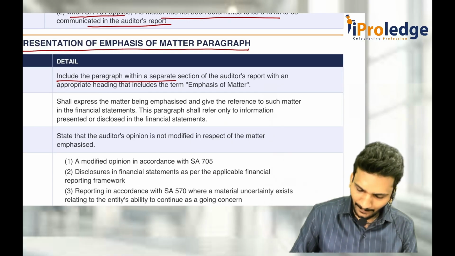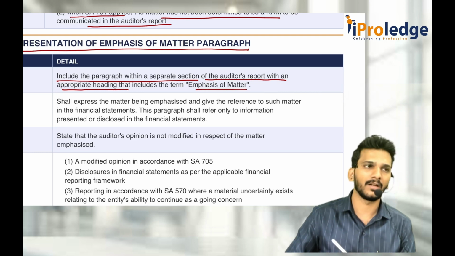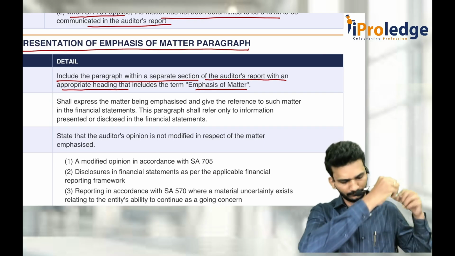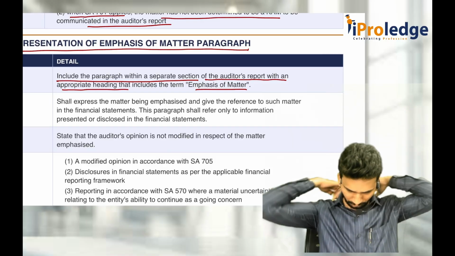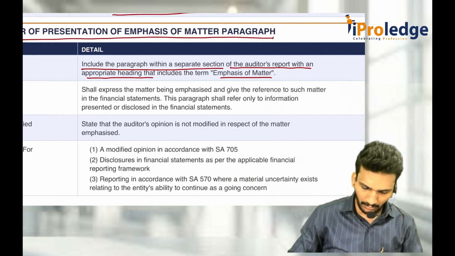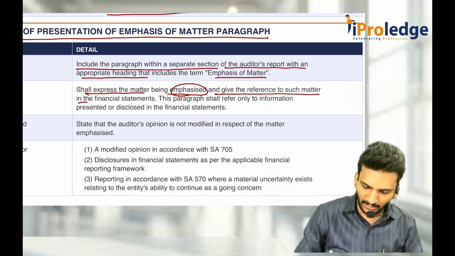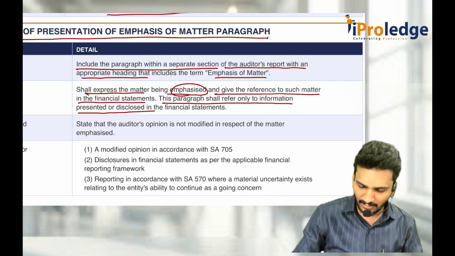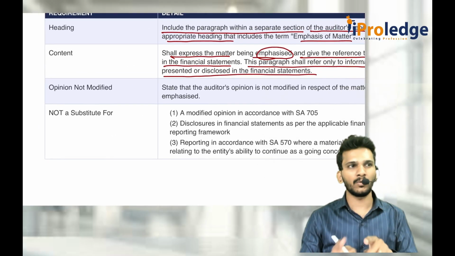Manner of presentation of emphasis of matter paragraph: include the paragraph within a separate section of the auditor's report with an appropriate heading that includes the words emphasis of matter, and he shall express the matter being emphasized and give reference to such matter in the financial statements. This paragraph shall refer only to the information presented or disclosed in the financial statements. That means if it is not there in the financial statements, you can't put it in the EOM paragraph.